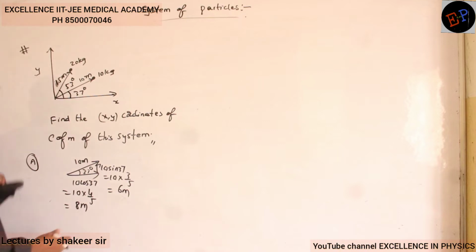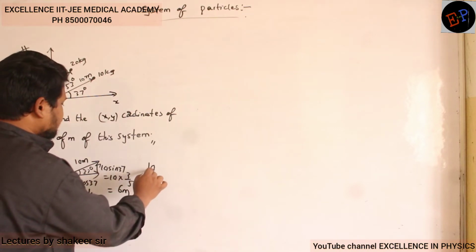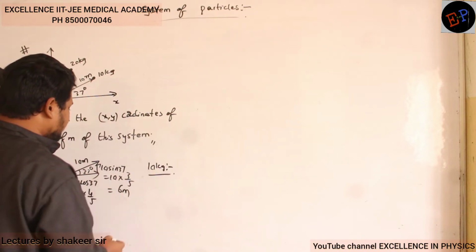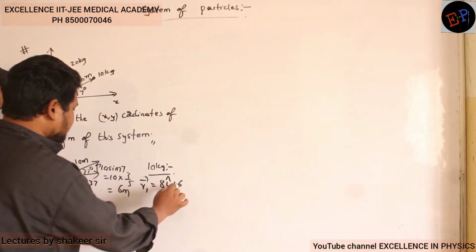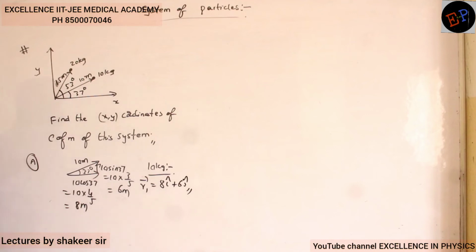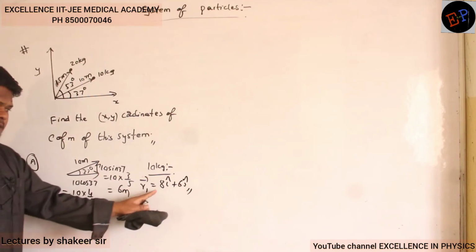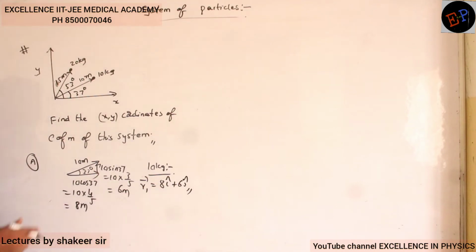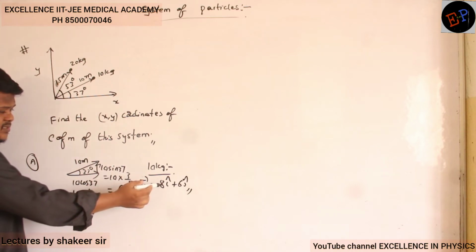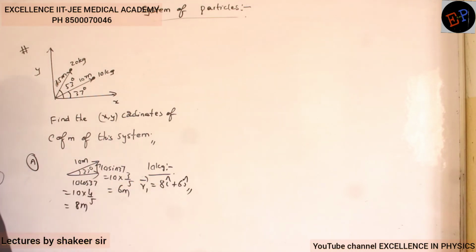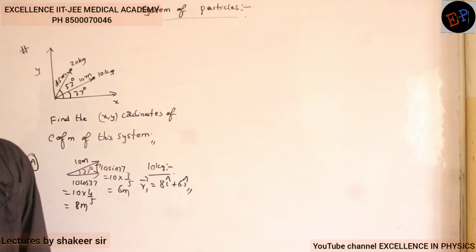So therefore, how can I write for the 10 kg mass? What is its position vector? I can write r1 dash equals 8 i cap plus 6 j cap. Can I write like this? Why am I writing 8 i cap plus 6 j cap? This total 10, I am splitting into two components. The x component is 8 meters, the y component is 6 meters. So positive x-axis, positive y-axis, 8 i cap plus 6 j cap. This is how first of all I can calculate the position vector.